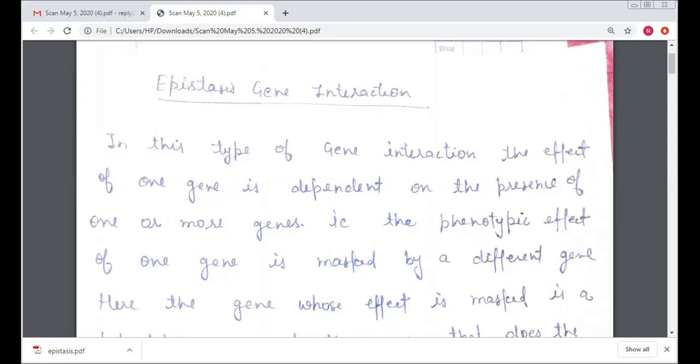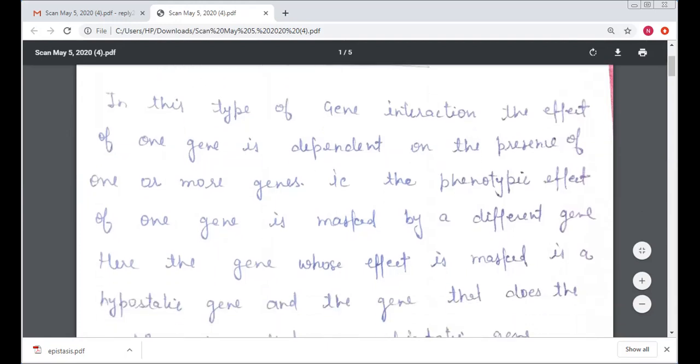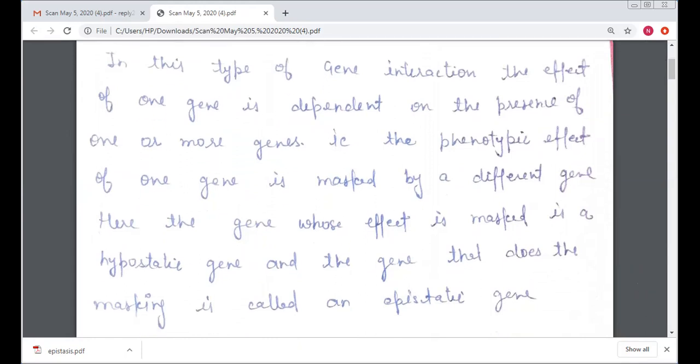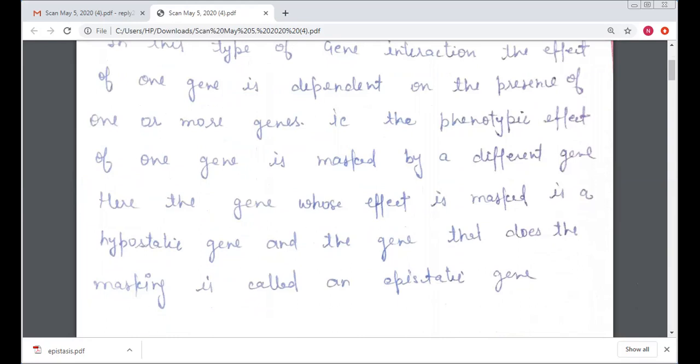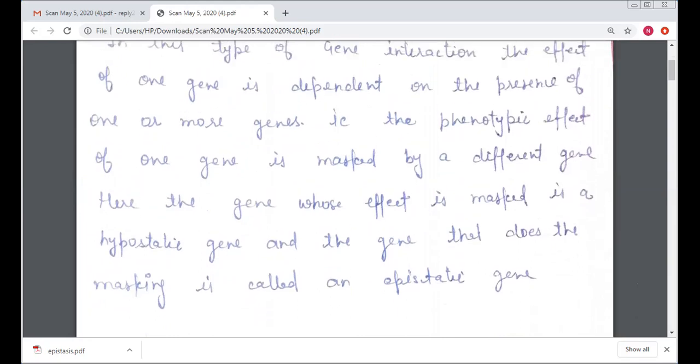So in this series, today I discuss epistatic gene interaction. Epistatic gene interaction means that in this type of gene interaction, the effect of one gene is dependent on the presence of one or more genes. कि एक वो फ्री नहीं है, वो दूसरे जीन के प्रेजेंस पे डिपेंड करता है.